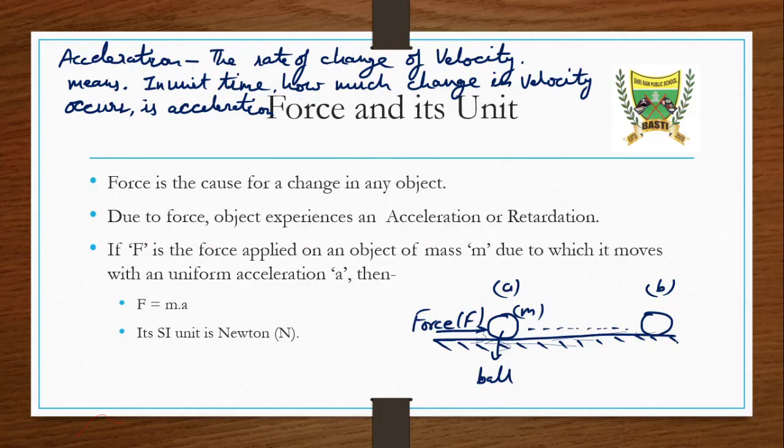Good. So let's come back to the topic. What things have we seen for now? We have seen that force is the cause for a change in any object. Like if an object is staying at the surface, it will continue to stay at that point only, it will not change. If an object is moving with a uniform speed, it will also not change its speed unless there is an external applied force. So it does not change the position. Force is a cause for a change in any object.